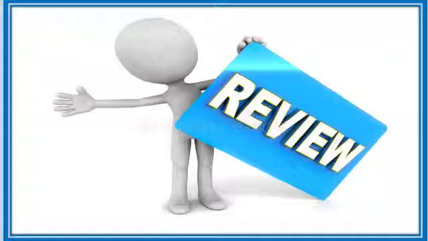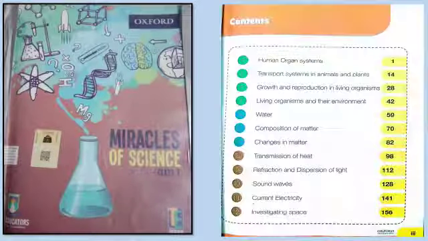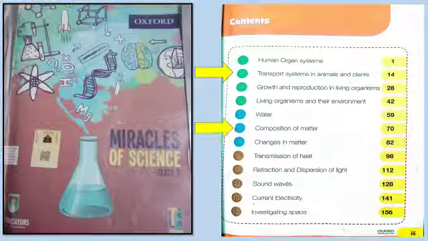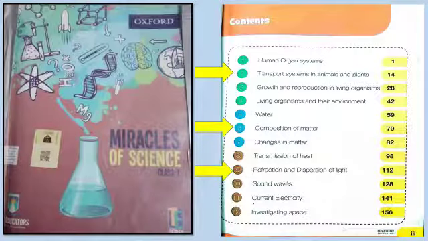So let's begin. Dear students, this one is the title page of your science book and this one is the content page of your book. In this content, we have done unit number 2, transport systems in animals and plants, then unit number 6, composition of matter, and at the last, unit number 9, reflection and dispersion of light.